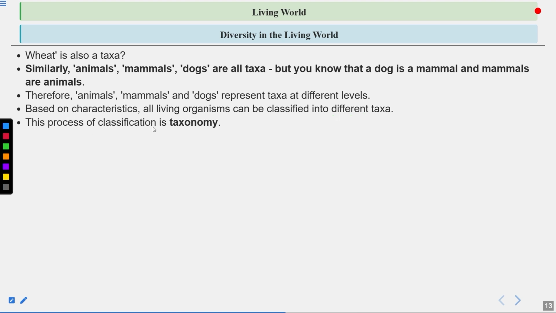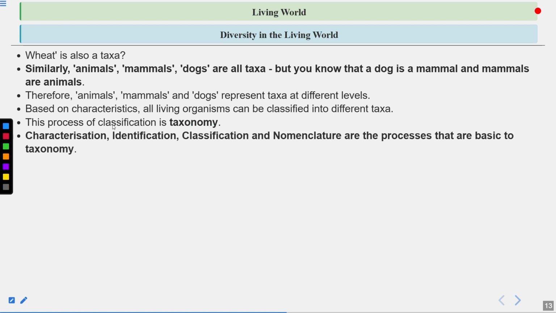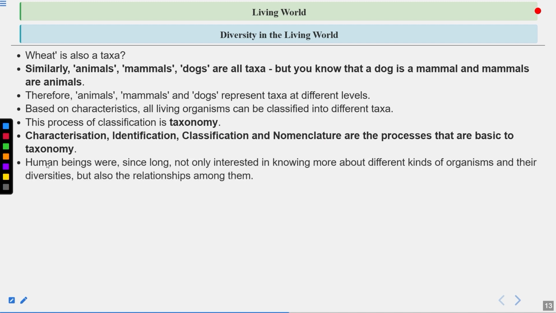Now this process of classification is taxonomy. So what does taxonomy include? Characterization, identification, classification, nomenclature are the processes that are basic to taxonomy. Human beings were since long not only interested in knowing more about different kinds of organisms and their diversity, but also the relationship among them.